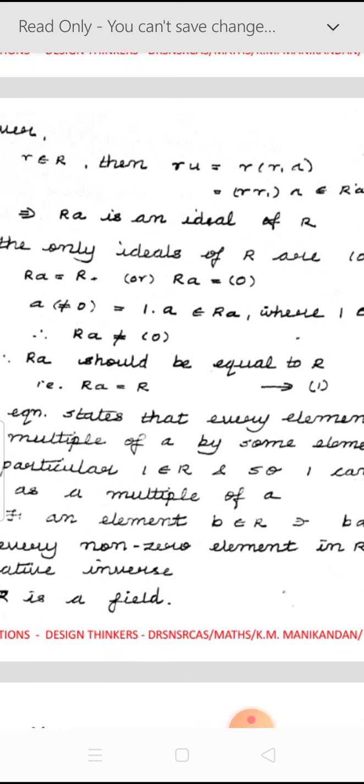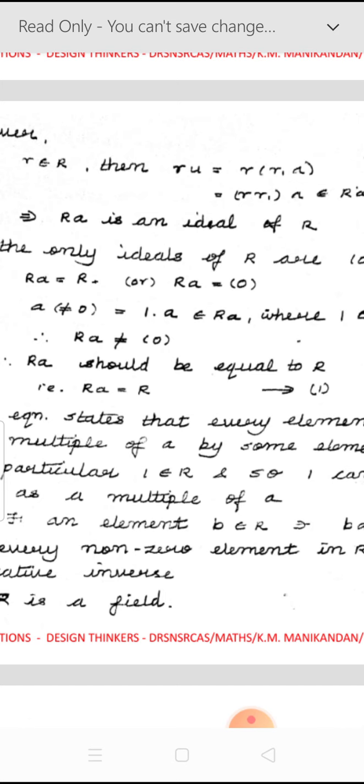So therefore RA consists of one element which is non-zero, that is, A is an element which is non-zero. So therefore RA cannot be equal to the 0 element set.